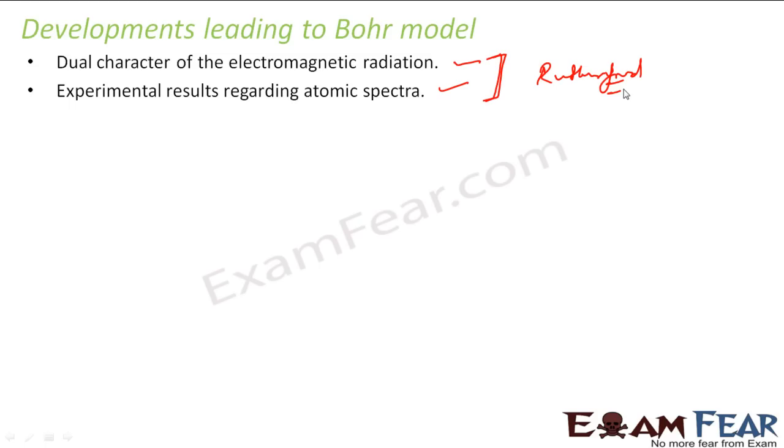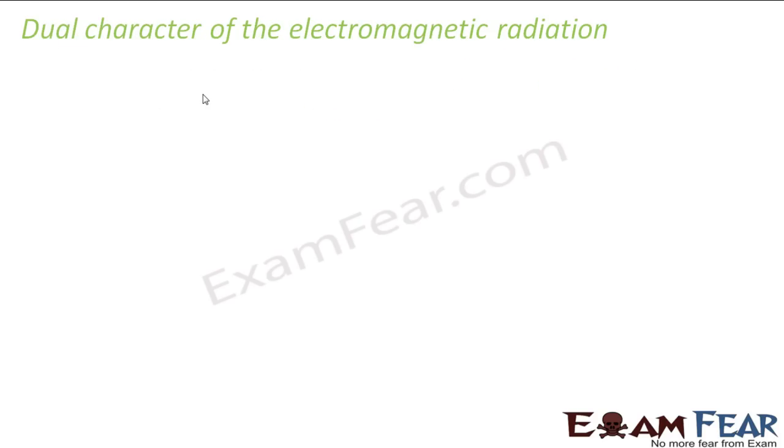So these two were the developments that happened at that time, where the dual character of electromagnetic radiations was exposed, and also experimentally they showed the atomic spectra. These two developments led Bohr to think about a new model, and he came up with a new model. Before we discuss the Bohr model, let's discuss the dual character of electromagnetic radiations and the atomic spectra. Let's start with the dual character of electromagnetic radiations.